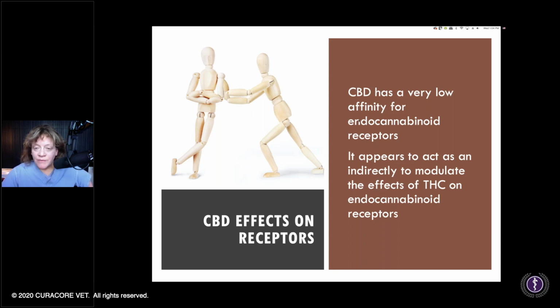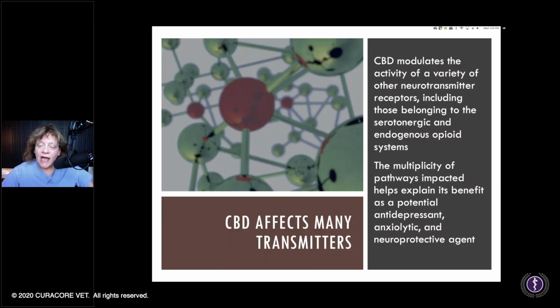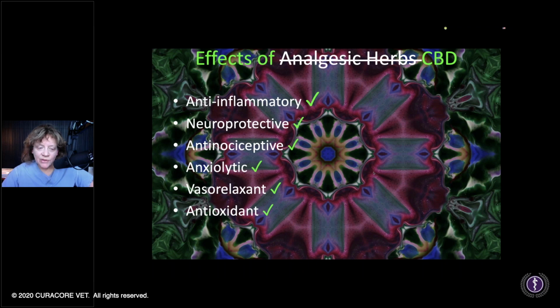So the beauty of CBD is there are actually a number of other neurotransmitters, a long list, serotonergic and endogenous opioid systems, so that the multiplicity of these pathways helps to explain the diversity of benefits that we're seeing many times with CBD, especially when it's presented in its entourage with terpenes and other interesting cannabinoids.